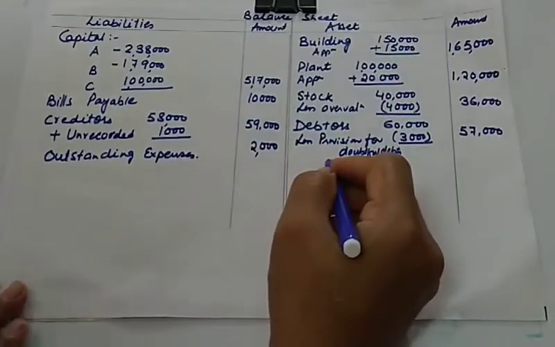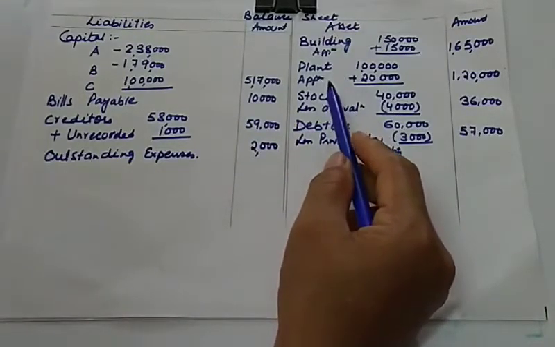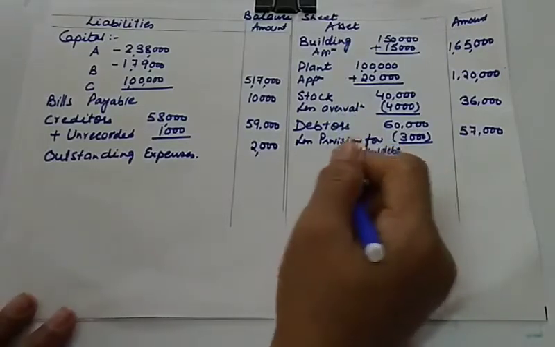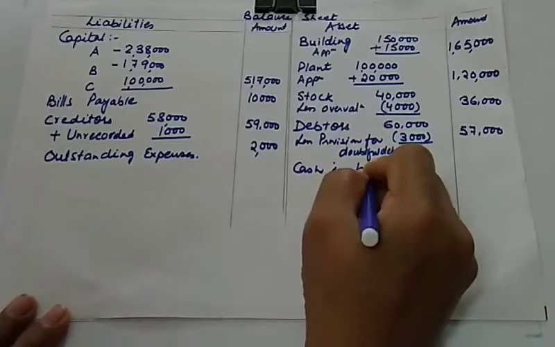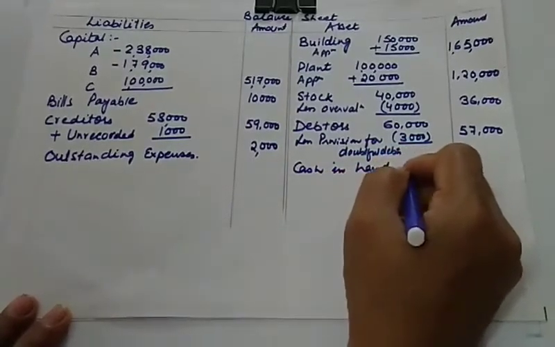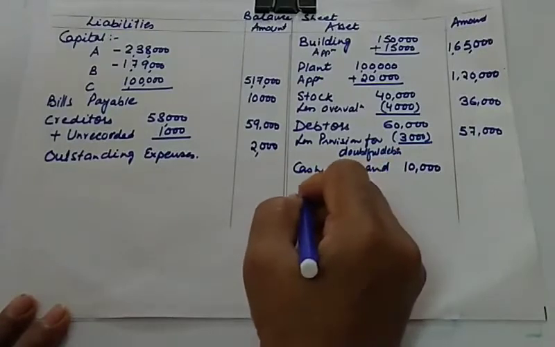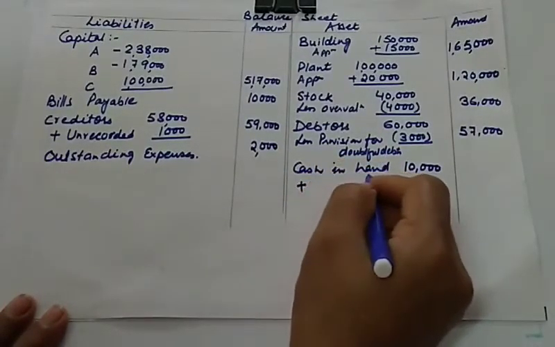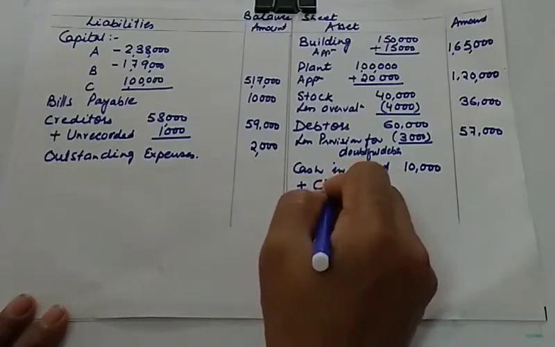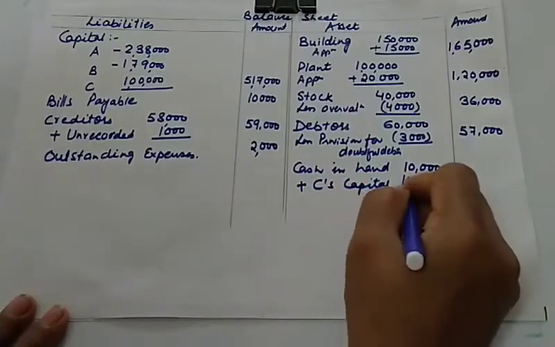And what else is left here? Let us check. We have recorded building, plant, stock, debtors, and let us record cash in hand. Yes, this is also very important point. See, cash in hand, original balance is 10,000. You can prepare cash account because there is addition to cash. C is bringing capital and premium, but those two additions can be done here also. So you can add C's capital. C's capital is 1 lakh.